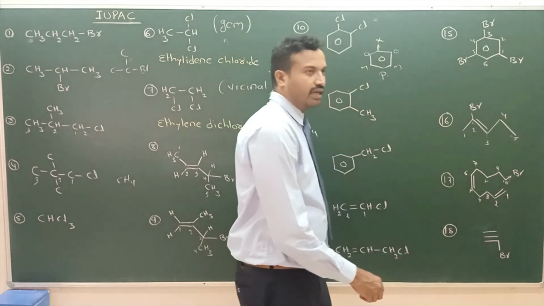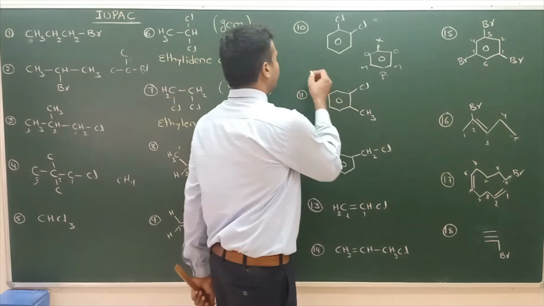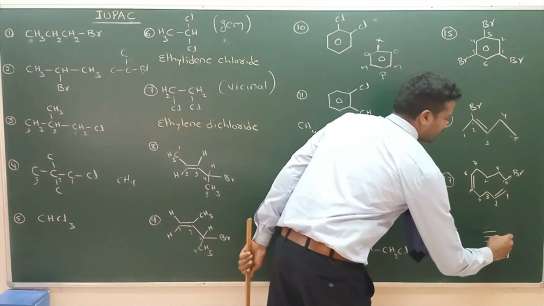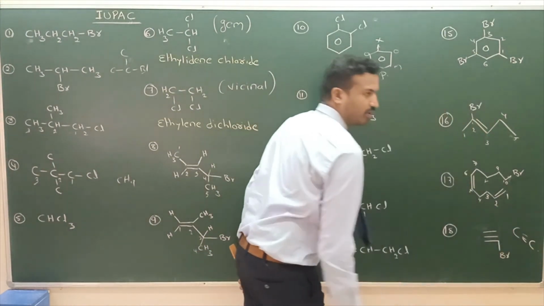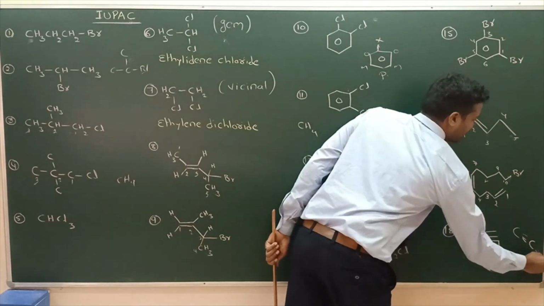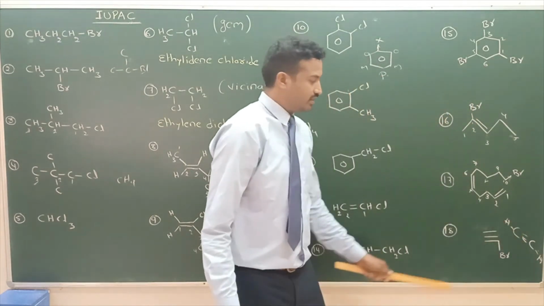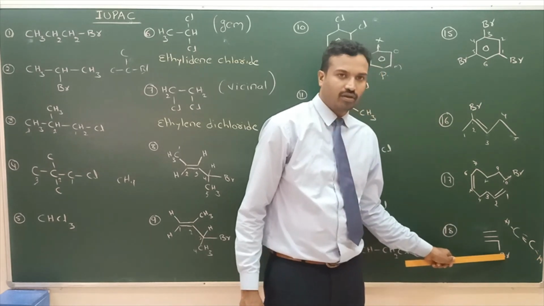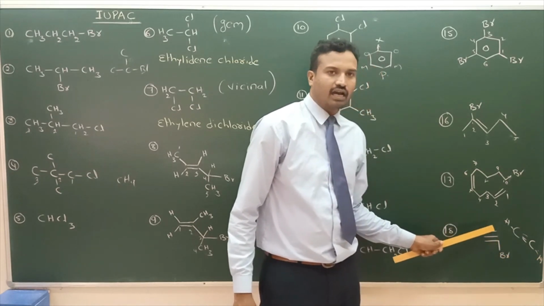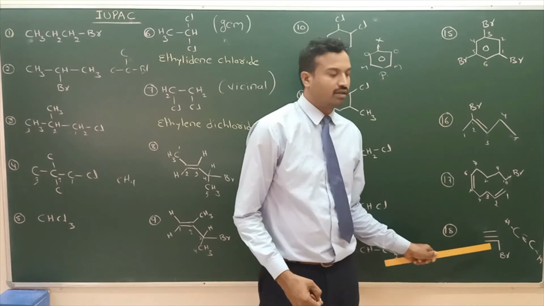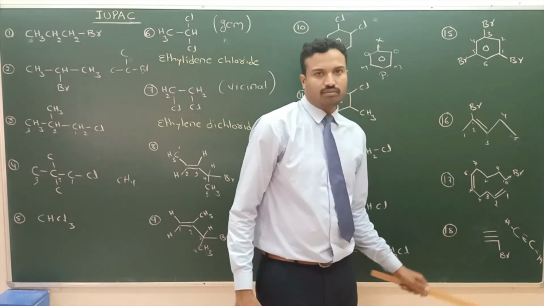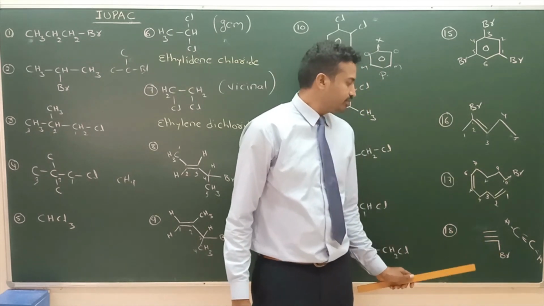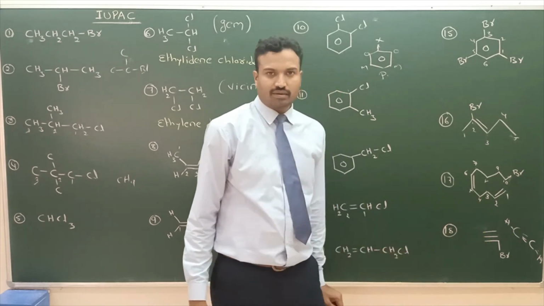This is alkyne. Carbon-carbon triple bond is called alkyne. Triple bond, here one hydrogen, here one hydrogen. This is the structure. One of the hydrogens is replaced by bromine. Carbon-carbon triple bond is called ethyne. Bromoethyne. This is about the 18th example.